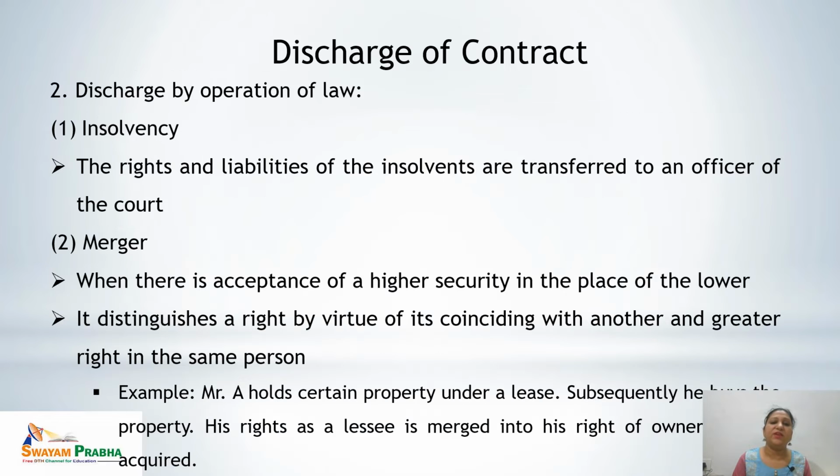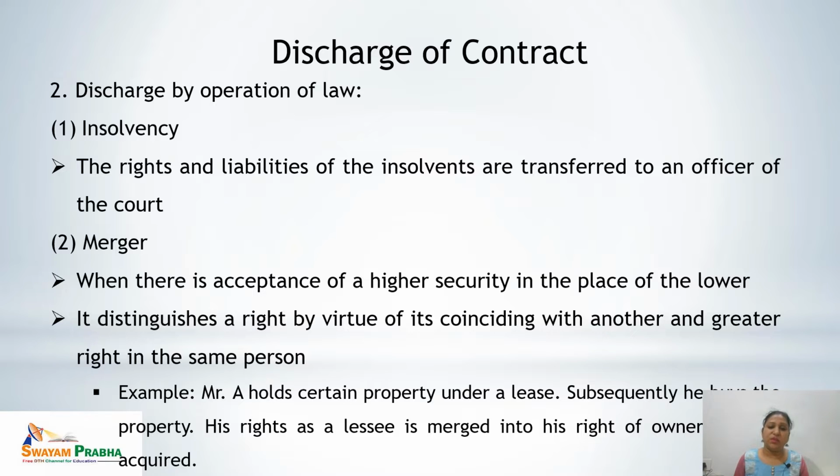So this is the first way, in which we have read that the original contract can be discharged by all these ways. Second is discharge by operation of law. Operation of law means where the provisions of the law enter into a contract, and due to that entrance of the law, the original contract is discharged. So how is it possible? Let's see. The first one is insolvency.